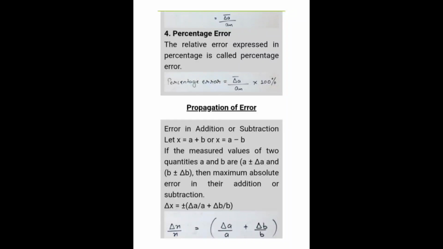Next we have propagation of error. Error in addition or subtraction leads to propagation, that means movement of error. Consider the measured values of two quantities A and B, A plus minus del A, where A is the actual value and plus minus del A is the change in A. Similarly B plus minus del B, where B is the actual value.